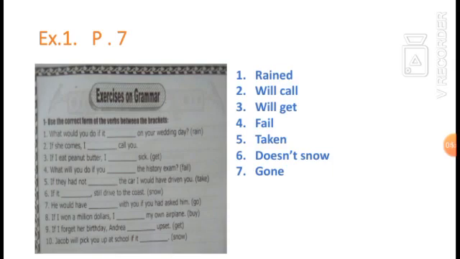Number 8. If I won $1,000,000, I would buy my own plane. Number 9. If I forget her birthday, Andra will get upset. Number 10. Jacob will pick you up at school if it snows.